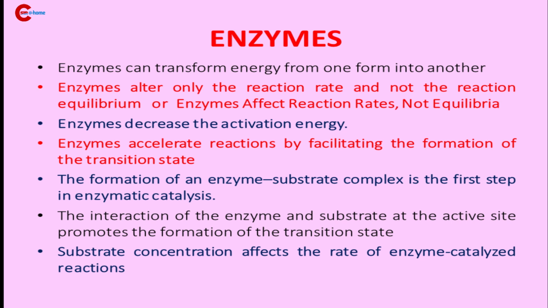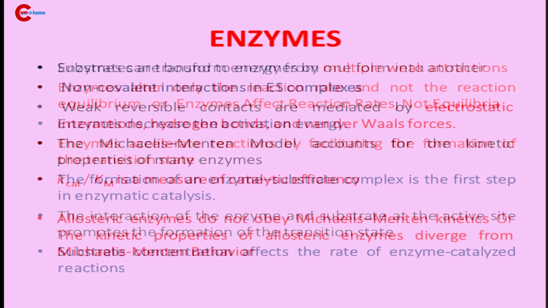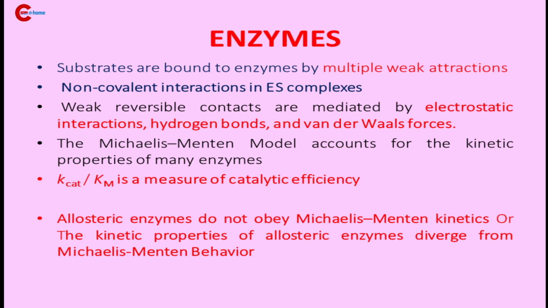And next one is substrate concentration affects the rate of enzyme catalyzed reactions. If substrate concentration becomes high or low, the velocity is affected. Substrates are bound to enzymes by multiple weak attractions, by non-covalent interactions. And which are they? Electrostatic interactions, hydrogen bonds, and van der Waals forces. This electrostatic interaction is otherwise known as ionic or salt linkages.